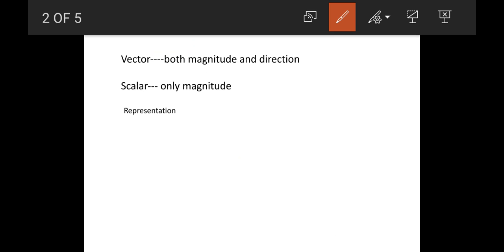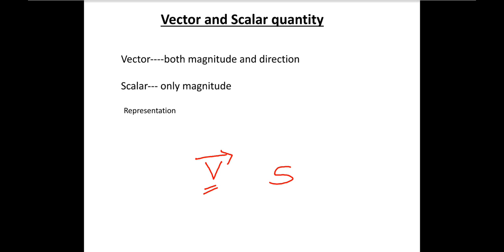Now how to represent that? Let's say I have to represent velocity. The symbol of velocity is V. To represent a vector, I will put an arrow on its top. So this arrow means this velocity is a vector quantity. Whereas for a scalar quantity, let's say speed, I will simply write its symbol. I will not put any arrow sign. So this is the way to represent vector and scalar quantities.